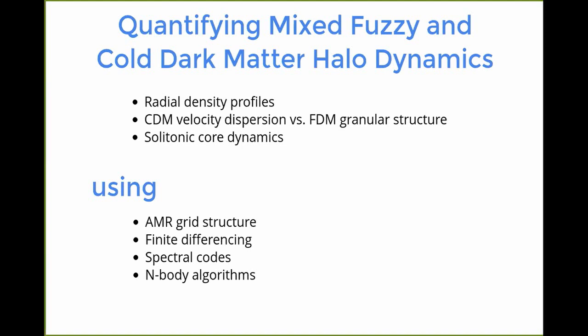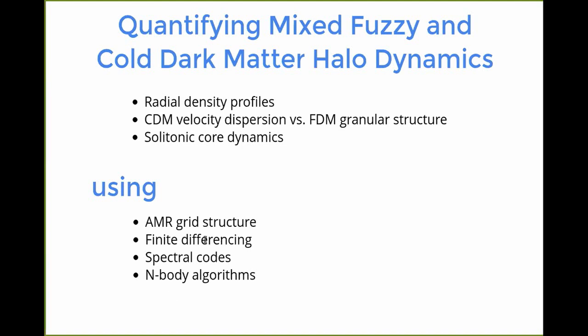And then finally, I will also comment a little bit on the solitonic core dynamics, especially the growth that Mateja already talked about before. And we do this using, as you already mentioned in your introduction, adaptive mesh refinement, and then a spectral code on the root grid, which is the lowest resolved grid that spans the entire simulation box, is uniform and periodic, and therefore spectral methods can be applied here.